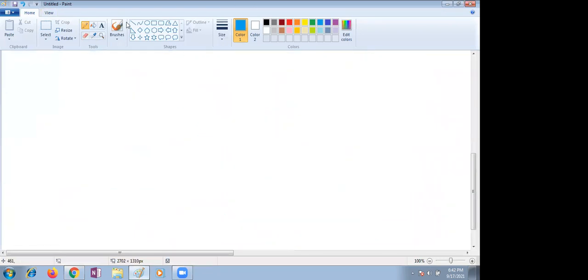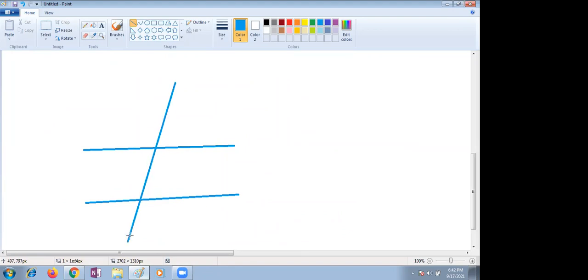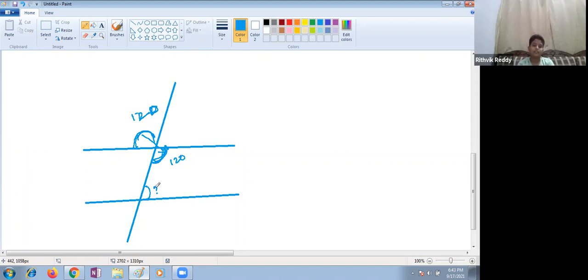Let me take the lines. These are parallel lines intersected by a transversal. This angle is given as 120. You are supposed to find the interior angle here. We don't know this one, but this one is given as 120 degrees. If it is given, this also becomes 120, ma'am.